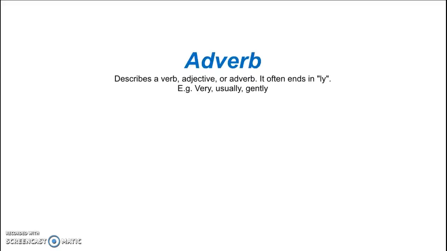First, let's look at adverb. It describes a verb, adjective, or another adverb. Some examples are very. She is very annoying. Usually. We are usually here at around 12 noon. Gently. He gently woke up his grandma.